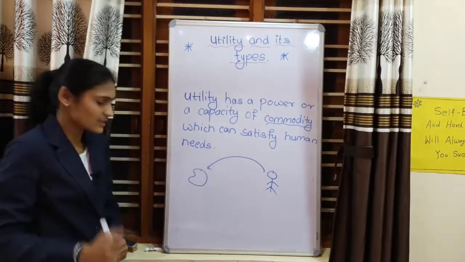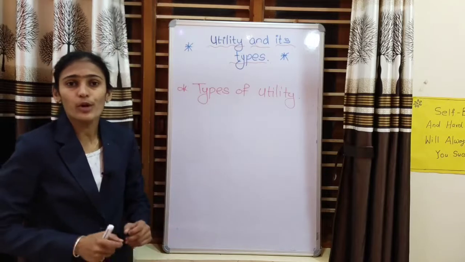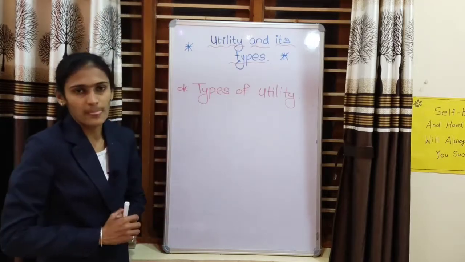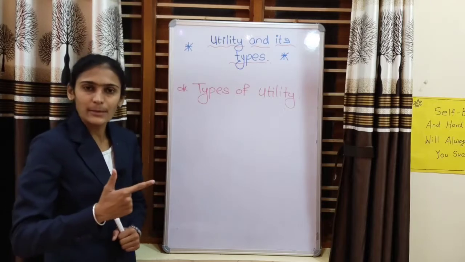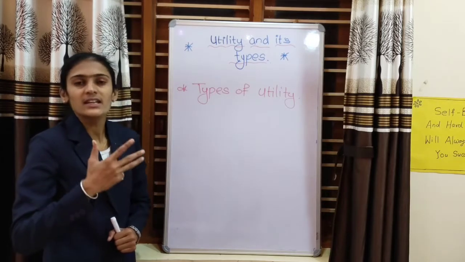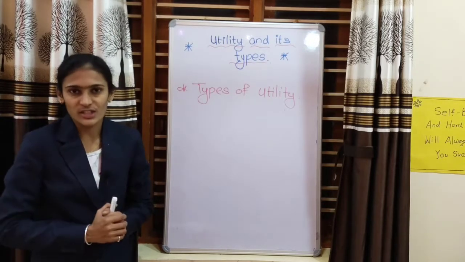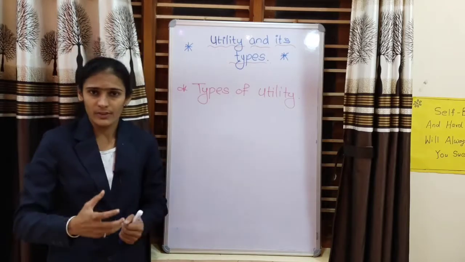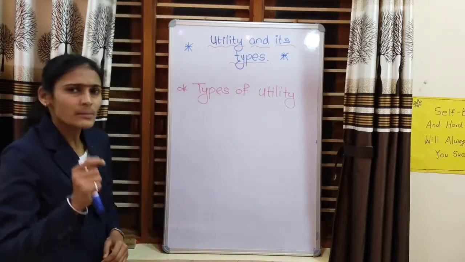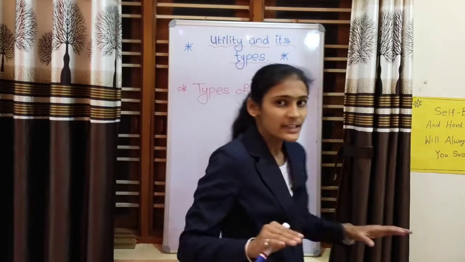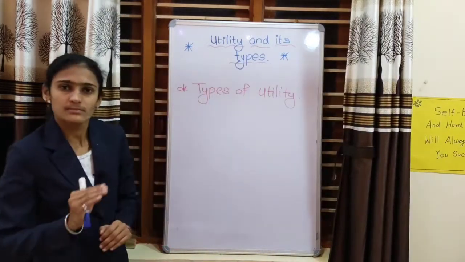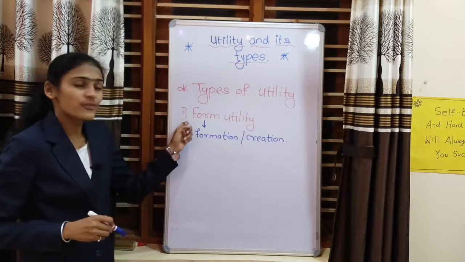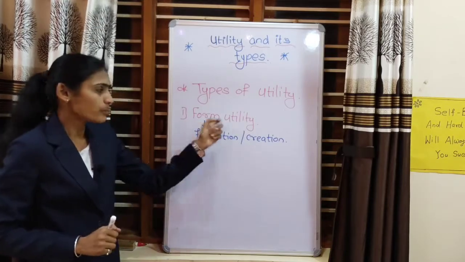Let's begin with the other point. Now our second point is types of utility. Majorly there are 5 types of utility: form utility, time utility, place utility, service utility, and possession utility. Now in coming videos we are going to discuss each type of utility in detail. So guys, just boost your mind to clear this topic. So let's begin. The first type of utility is form utility.